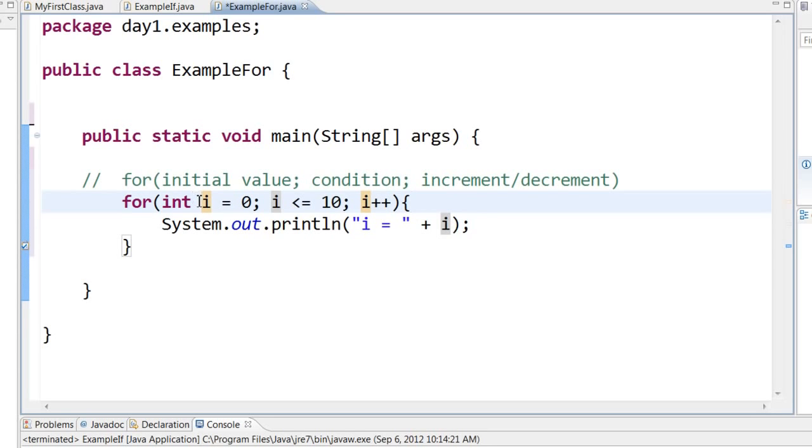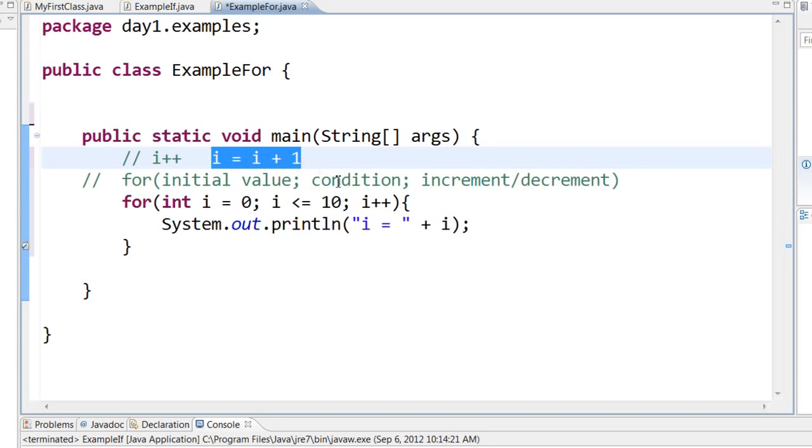Then once again it will go into this particular for statement. Now when it goes here for the next time, you can see that it reads this i plus plus. That means the value of i has been incremented by 1. i plus plus is nothing but i equal to i plus 1. Writing i plus plus is a short form of writing something like this, i equal to i plus 1.